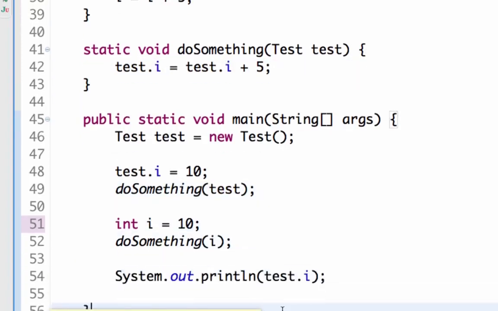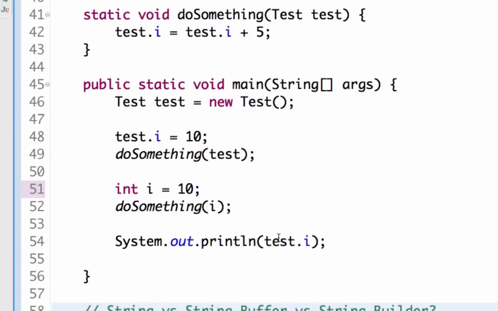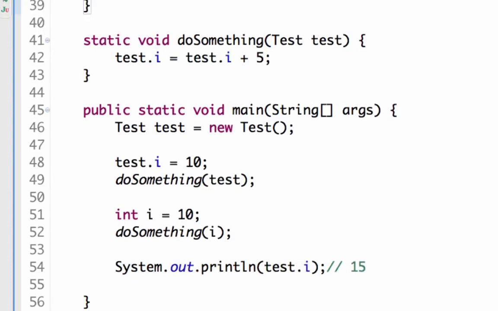So when I printed test.i, you would be able to see the changed value 15, whereas if I printed i, you would only see the value 10. So this is the difference between pass by reference and pass by value. When you pass a primitive, the value of that primitive is passed, so any changes that you do will not be reflected.